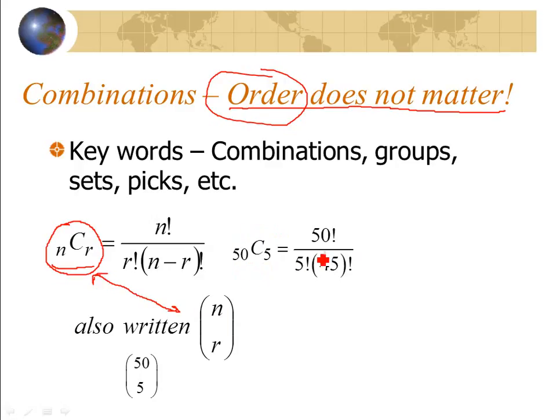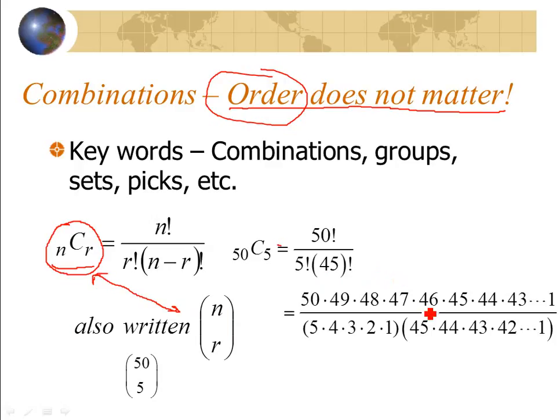Now I'm going to first calculate this out and show you how you do it by hand, just in case you have to. Remember, 50 factorial means all the numbers from 1 through 50 multiplied against each other. 5 factorial will be 5 times 4 times 3 times 2 times 1. 45 factorial is 1 through 45 multiplied against each other.